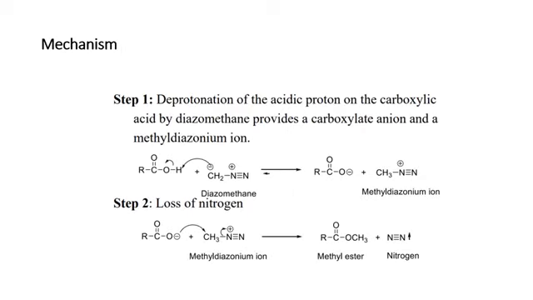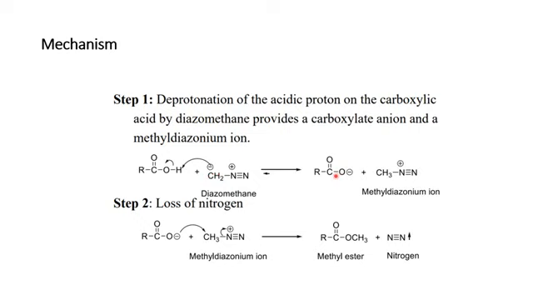Okay, students, here is the mechanism regarding the previous lecture. We are going to explain it. We have a two-step reaction. Firstly, in step 1 there is deprotonation of the acidic proton present on the carboxylic acid by using diazomethane. You will see that this carboxylic acid reacts with diazomethane. As a response, there will be the production of carboxylate ion.